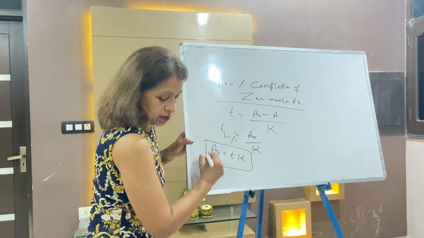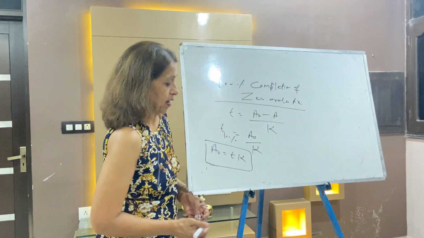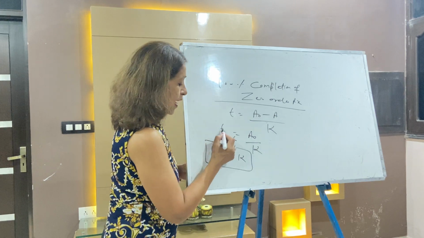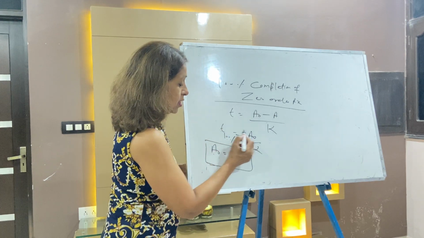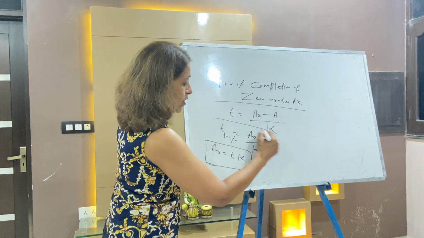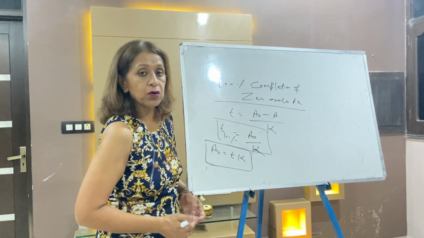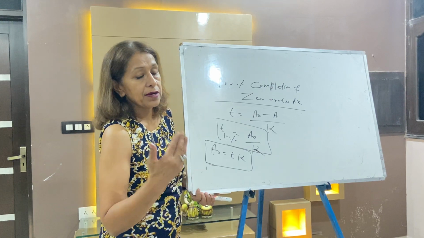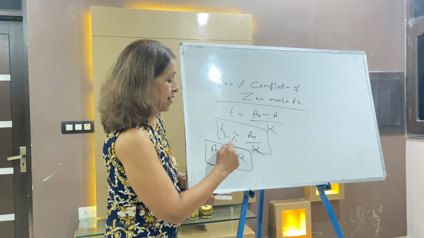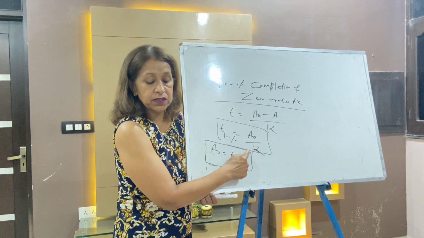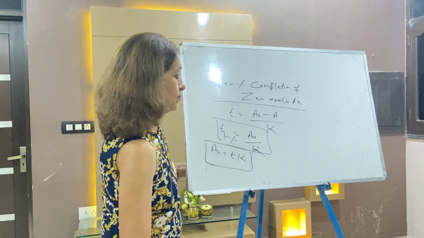A naught is the initial concentration. So the time for 100% completion is equal to initial concentration by K. You may write this formula. It's a very important question. At what time does a zero order reaction get 100% completed? Answer is initial concentration divided by K, where K is the rate constant.